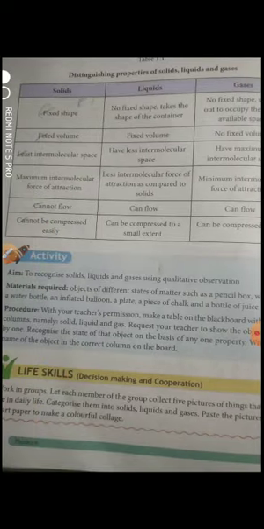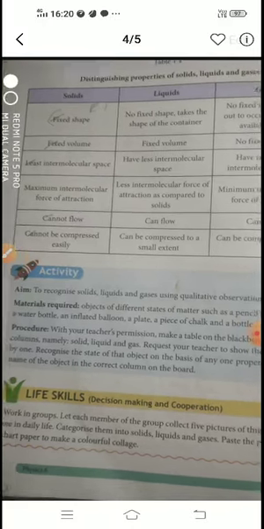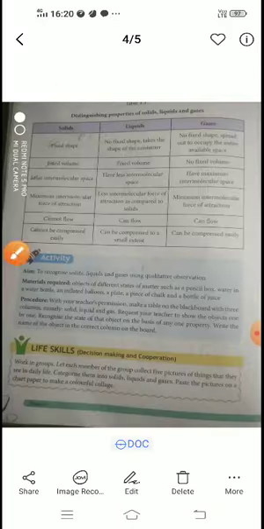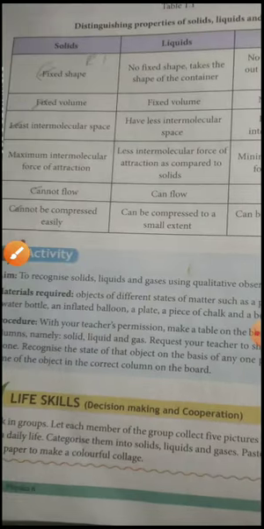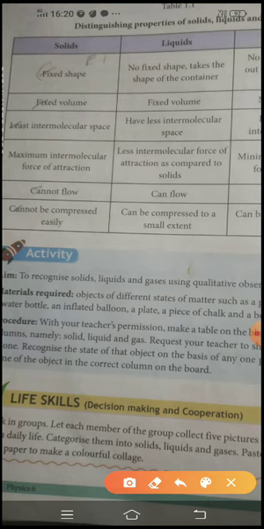Next one is distinguish. What we learned separately has been put together in tabulation form. Look, solids will have fixed shape. Yes or no? Solids will have fixed shape. Now what about liquids? They do not have fixed shape, but they take the shape of the container. Imagine you have a round container and another one is a rectangle. In whatever shape it is, the liquid will take the same shape.